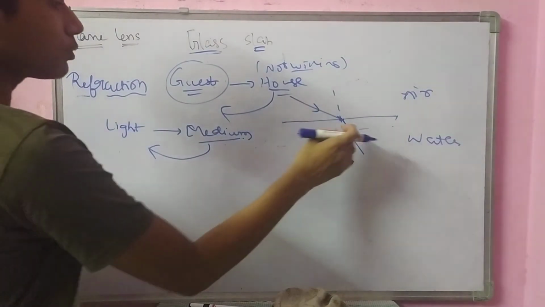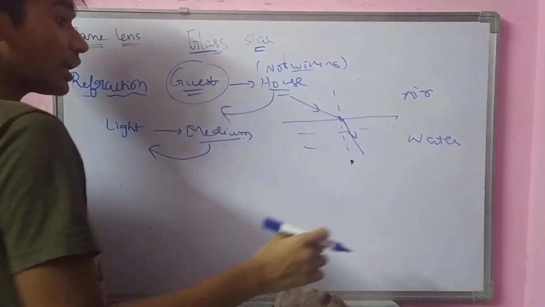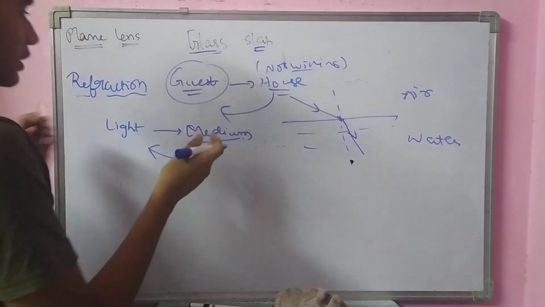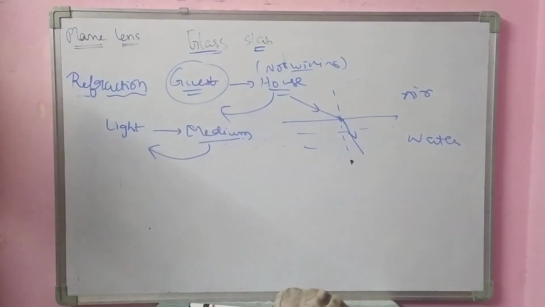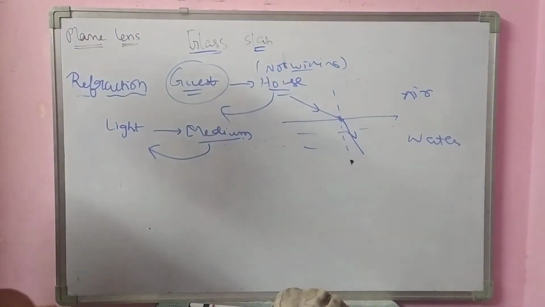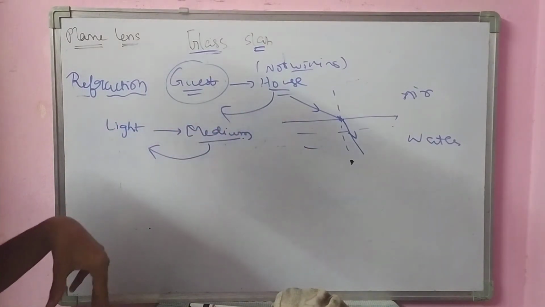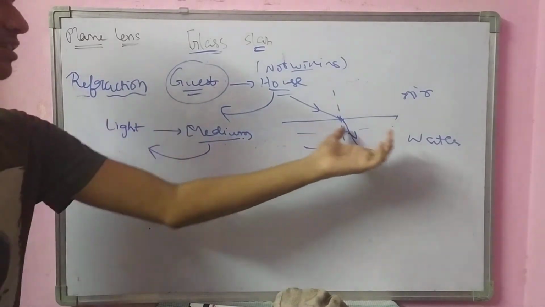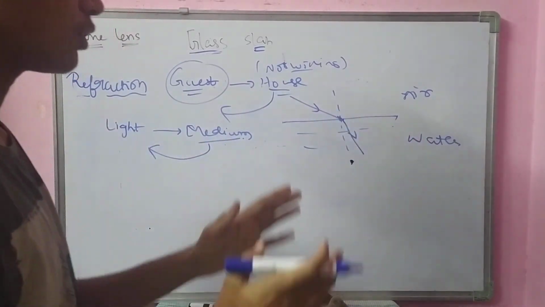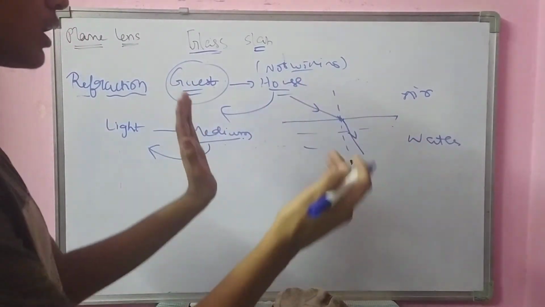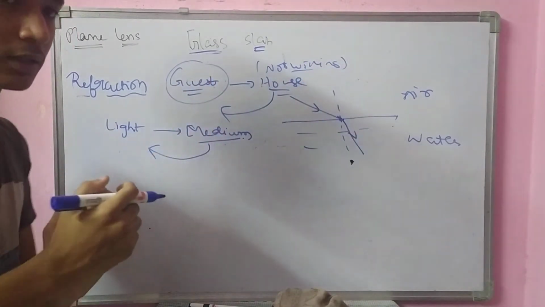When any new guest enters, we say you have to be very obedient towards me. In the same way, water will also say to light, you have to be summoned towards the normal. In the sense, you have to bend towards the normal.